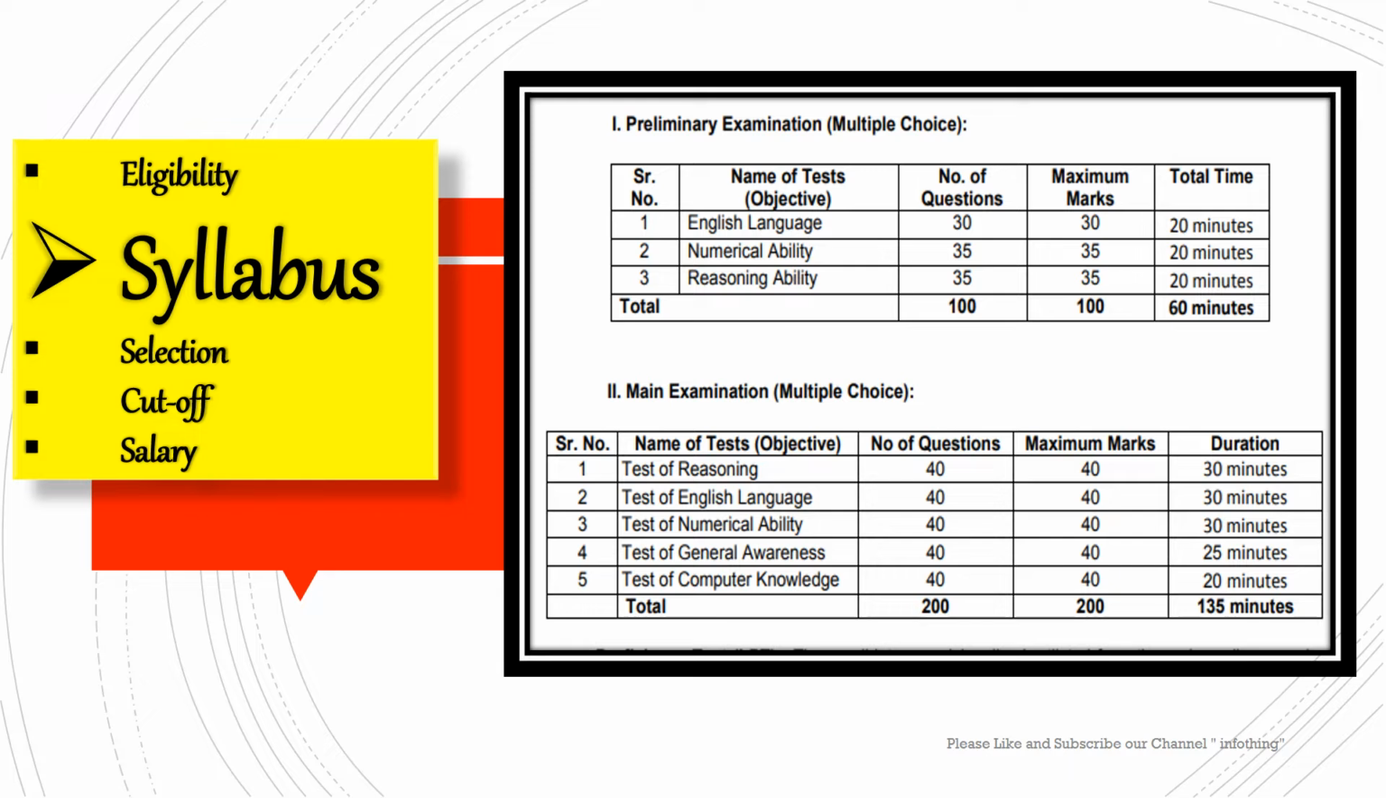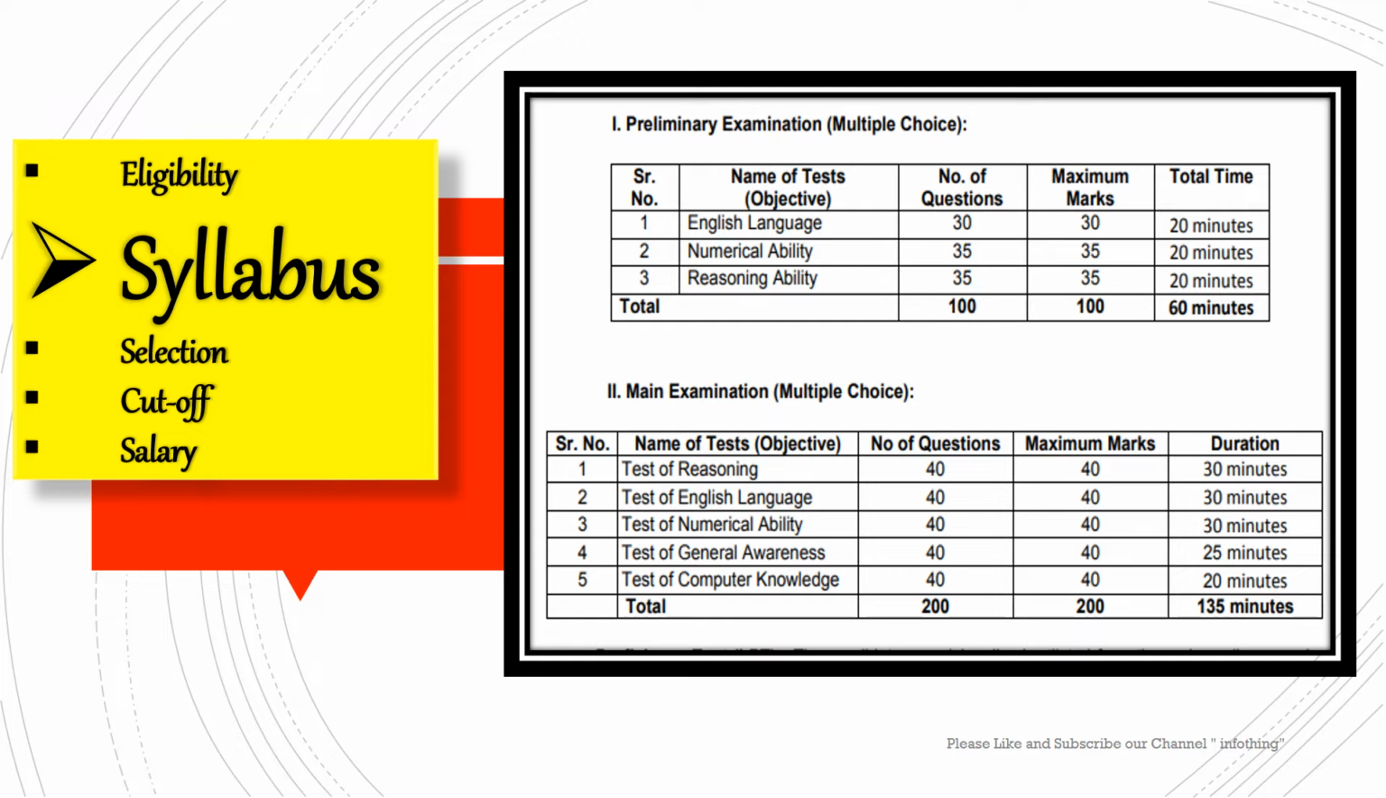When it comes to numerical ability, same as reasoning, 40 questions, 40 maximum marks, timing also 30 minutes only. English language, same as numerical and reasoning: 40 questions, maximum marks 40, the total timing is 30 minutes only. But when it comes to computer knowledge, it is an easy subject for many aspirants. The questions will be 40 and maximum marks also 40, but the timing is 20 minutes only.